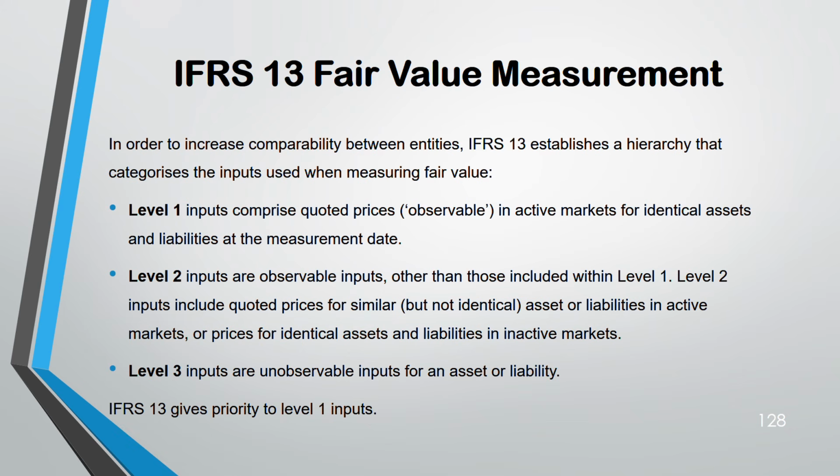It's always top to bottom, level 1, 2, 3. You should not first give priority to level 3, 2 and then 1, okay? Let's start with share-based payment. Can we go through level 1? No. You have your own shares, and you are going to give share options to your company's employees. How can you find an active market for it with identical items? It's not there. I mean, not impossible, but it's very difficult because your company's share price will be different compared to another company's share price. Level 2, identical?